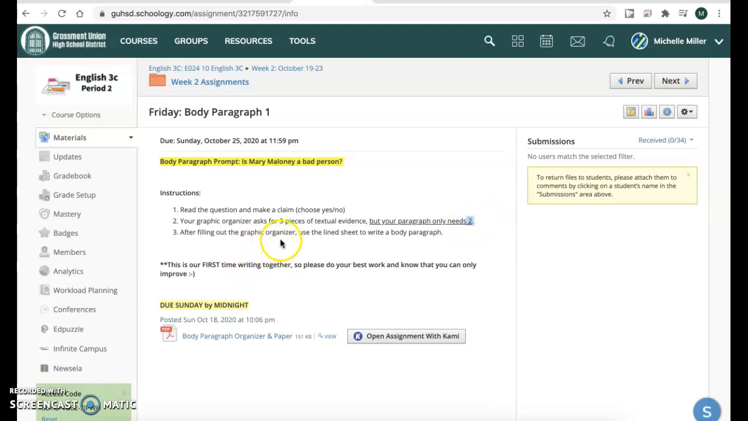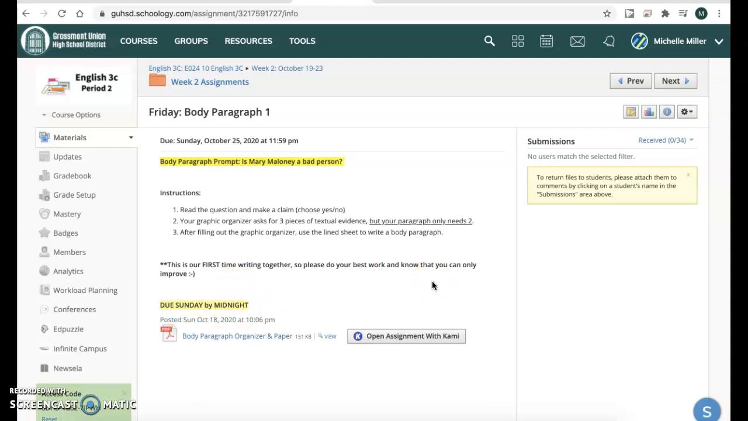After you fill out the graphic organizer, use the lined sheet of paper to write your body paragraph. I'll show you that in a second. I mentioned here that this is our very first time writing together, so please just do your best and know that I'm going to give you comments and we're only going to improve from here, so please don't feel stressed or nervous. And again, this is due Sunday.